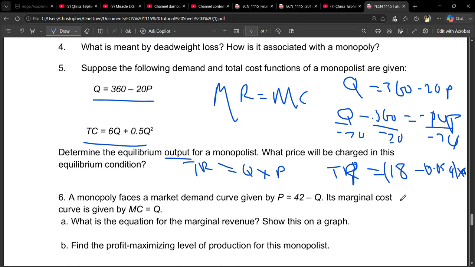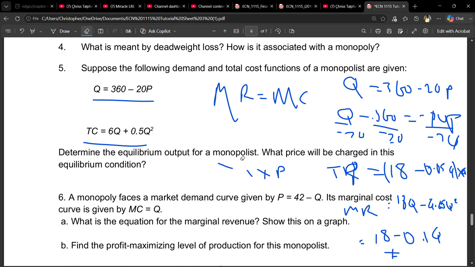So we multiply by quantity, we have 18Q minus 0.05Q squared, because this one will be squared. Then we differentiate this to find our marginal revenue. If we differentiate it, we're going to have 18 minus 0.05 times 2, which is 0.1Q. Okay, so this is our marginal revenue. We found our marginal revenue.